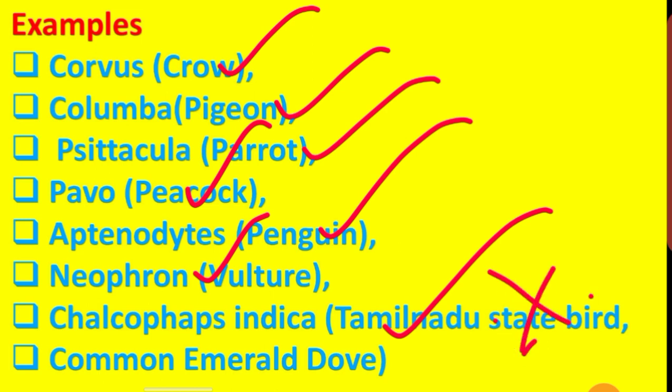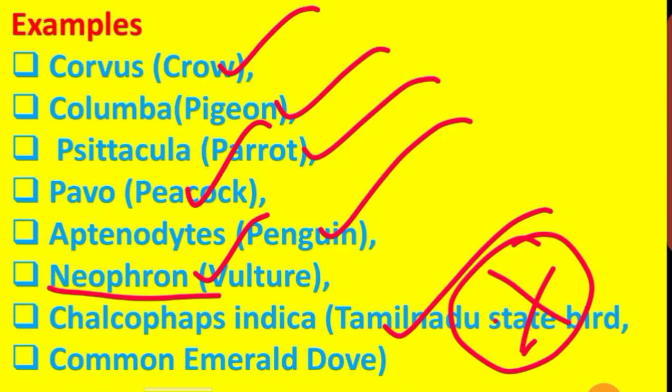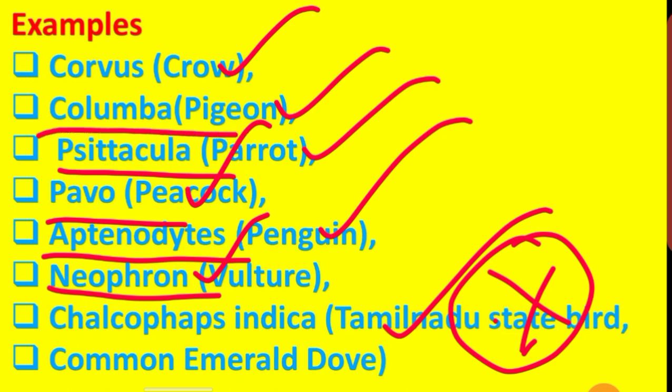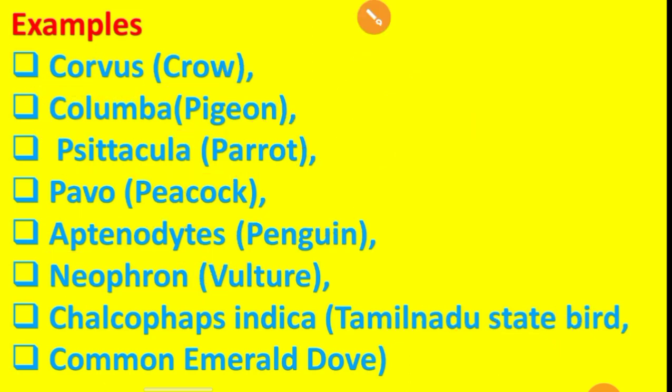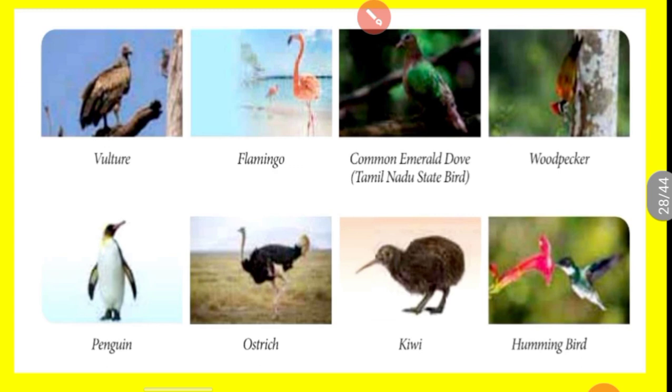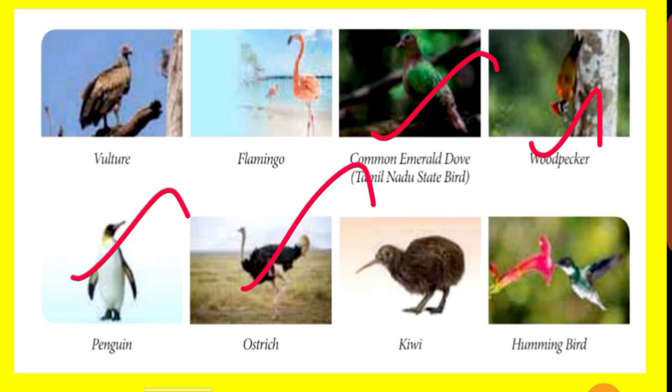Important one word: Chalcophaps indica, Neophron, Aptenodytes, Pavo, Psittacula, Columba, Corvus. Yes, these are some examples highlighted in your textbook. Vulture, flamingo, common emerald dove, Tamil Nadu state bird; woodpecker, penguin, ostrich, kiwi and hummingbird.